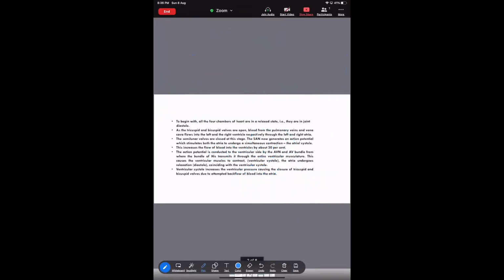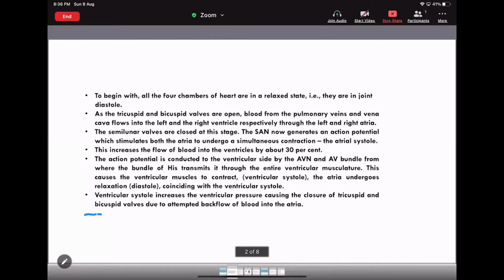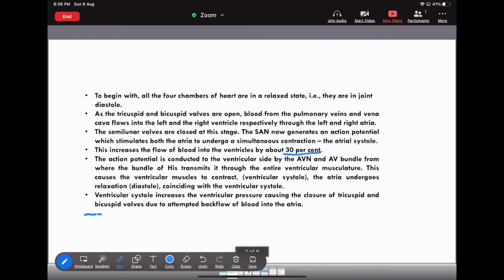Now see. This is the increase in the flow of blood into the ventricle, about 30%. How much was it before? 70. How much has come now? 30. How much is it now? 100. Okay. Now this action potential is conducted to the ventricular side by the AVN and AV bundle, from where the bundle of His transmits it through the entire ventricular musculature.